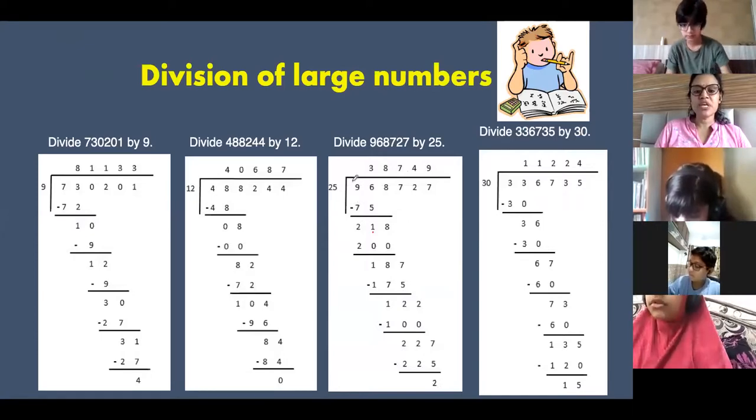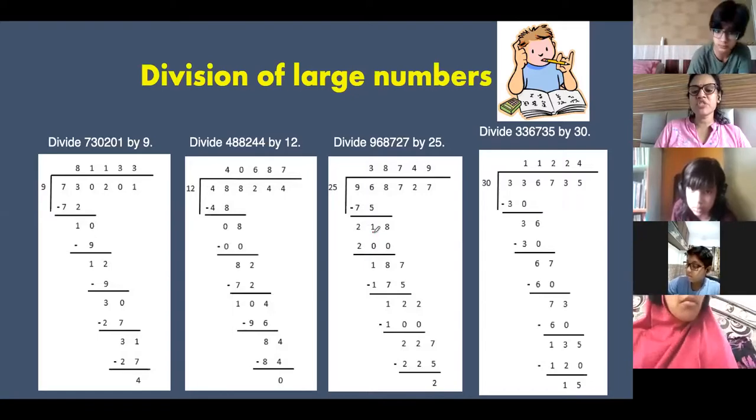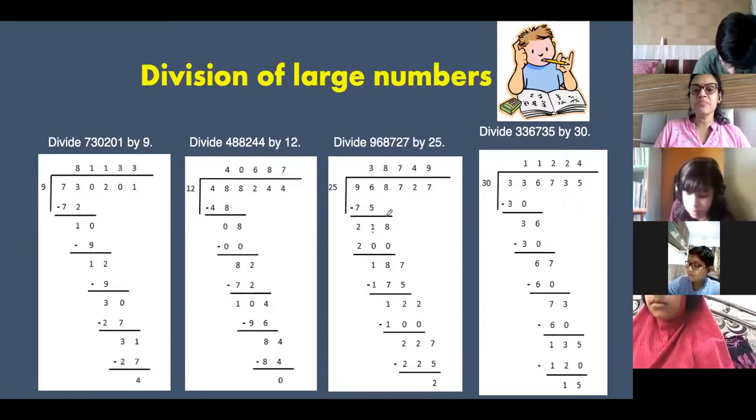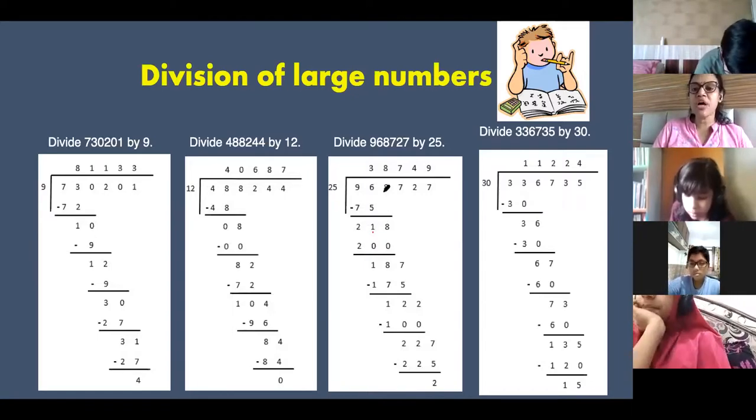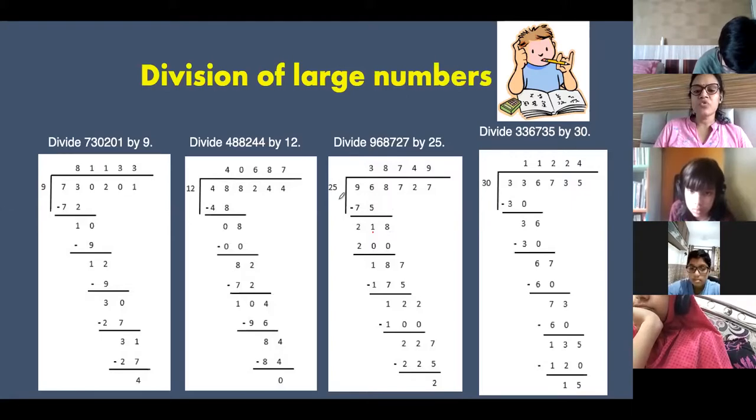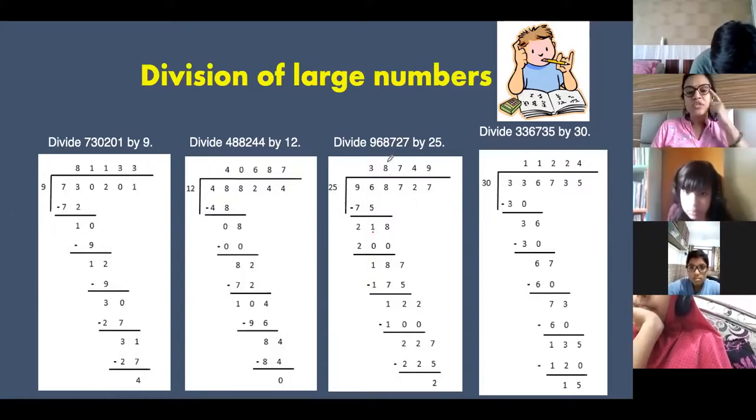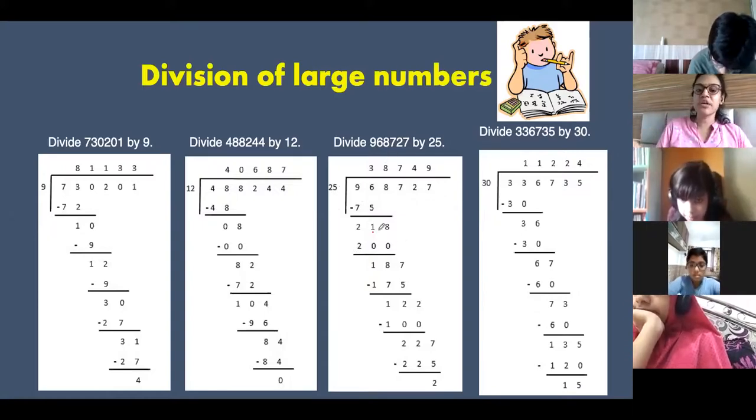Check your mistake. 25 threes are 75. 96 minus 75 is 21. 8 comes down. See, I'm explaining once again. Please listen over here. 8 comes down. 218. 25 8s is 200. Because 25 9s you will get 225, which is greater than 218. So 25, you need to multiply and check. If bigger numbers are there, you need to multiply.